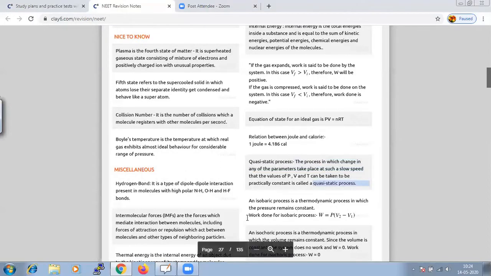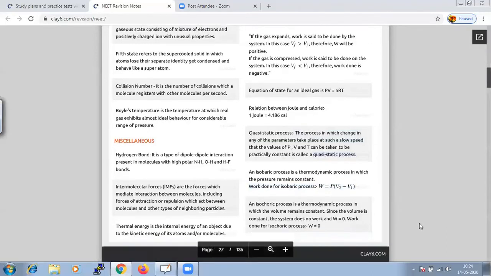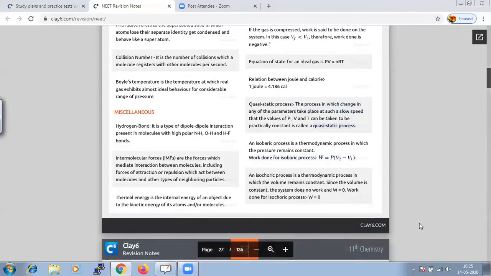That is also important to note, but the formula is also very, very important. So work done for isobaric process: we all know that pressure is going to remain constant, hence we will have only change in the volume. And next, isochoric.